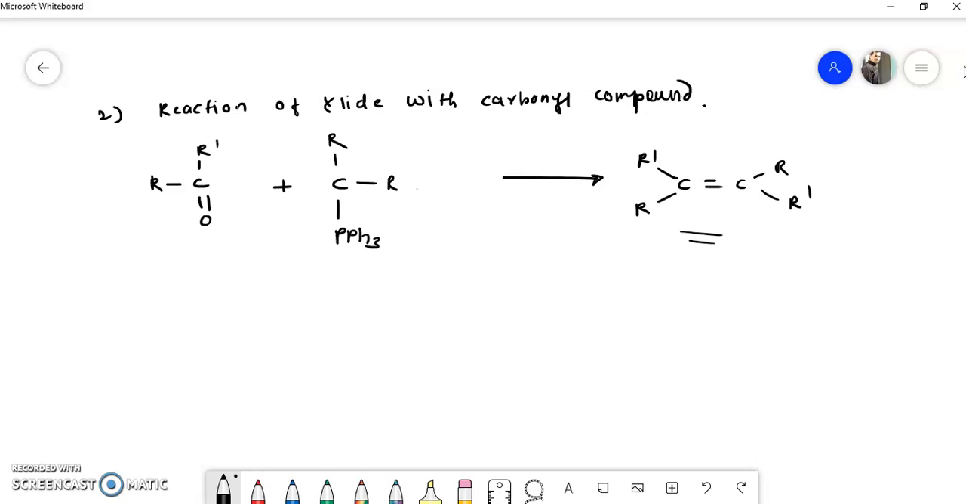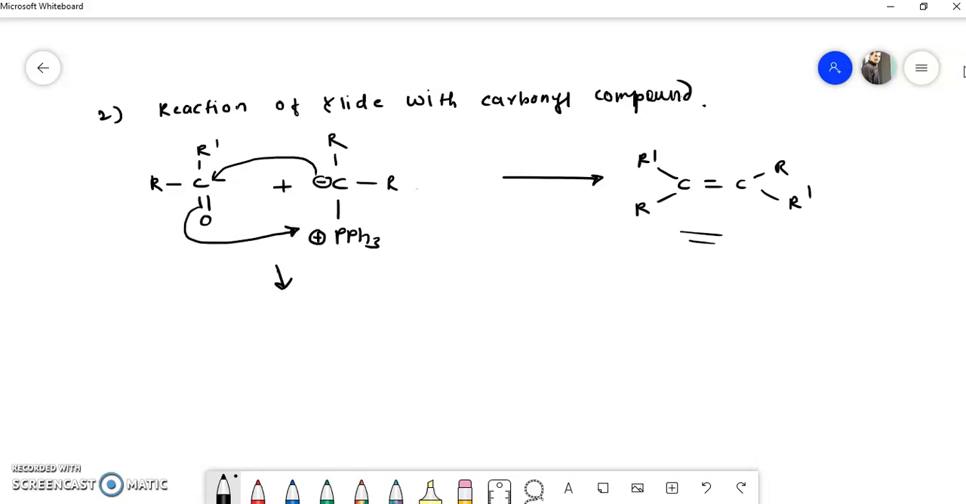PPh3 taken thrice. Now you see here there was a double bond between this carbon and phosphorus. So double bond means here is a positive charge, here is a negative charge. So a double bond can be represented by positive and negative charge. Now what happened? This negative charge attacks on this carbon and this double bond attacks on this positive charge.